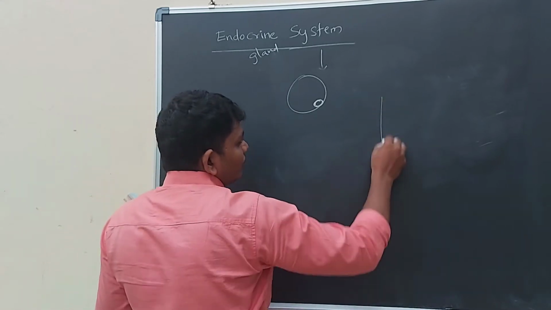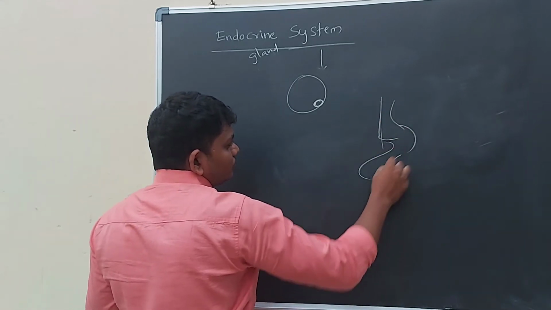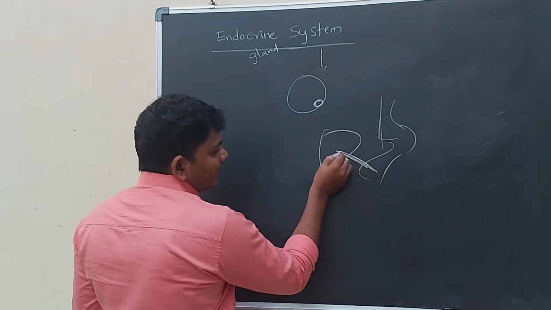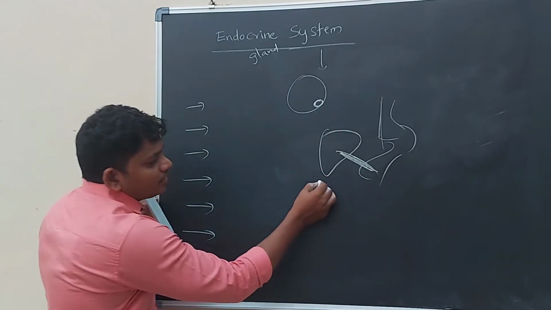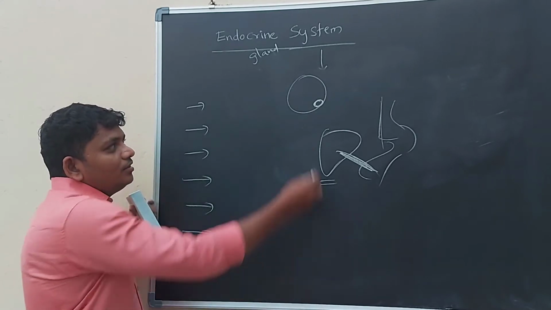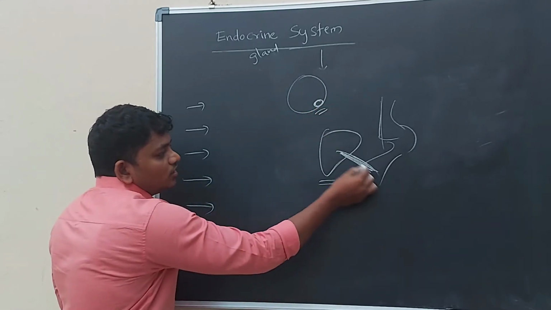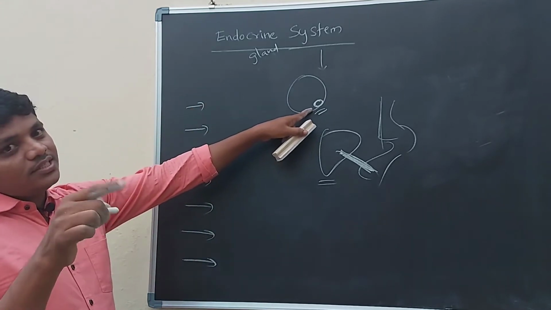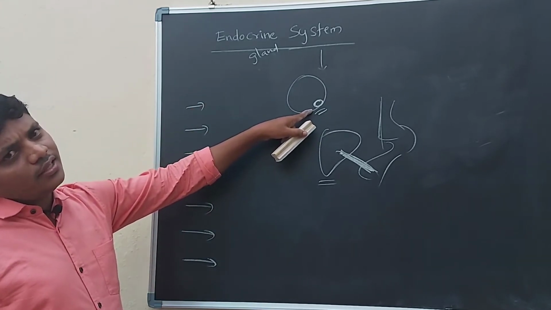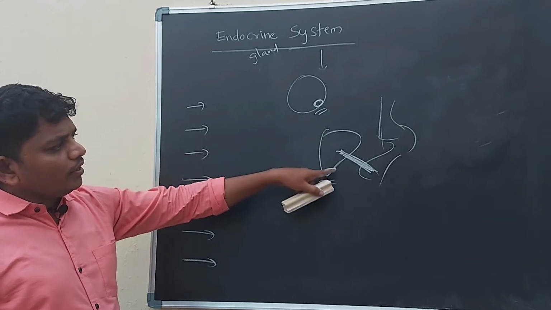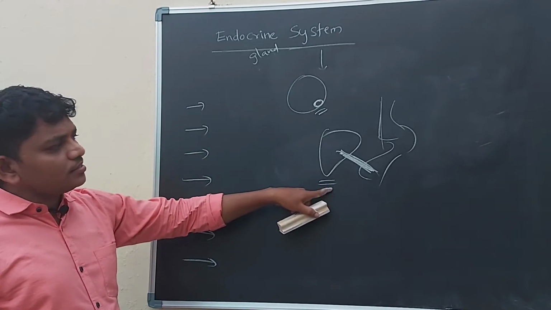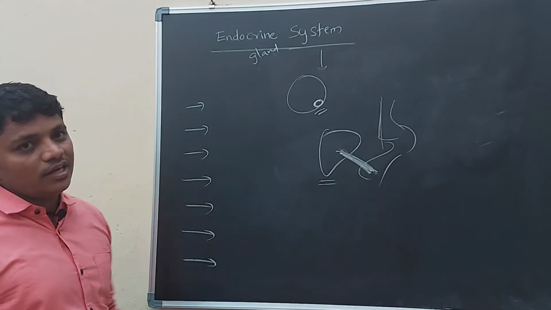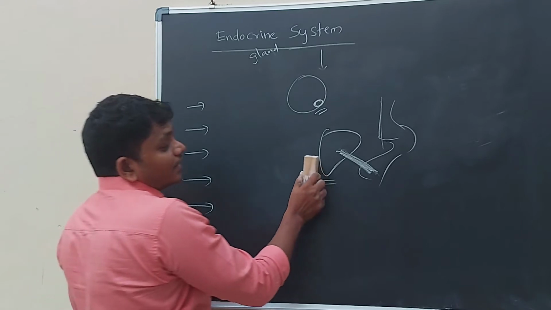For example, if it is our digestive system, the liver is connected with the digestive system with a duct. That is why this is called a ducted gland, and this is called a ductless gland. So this is called a duct. Here in the endocrine glands there are no ducts. These glands are directly attached to another organ in the body. But in the ducted glands, it is connected with the help of a duct.